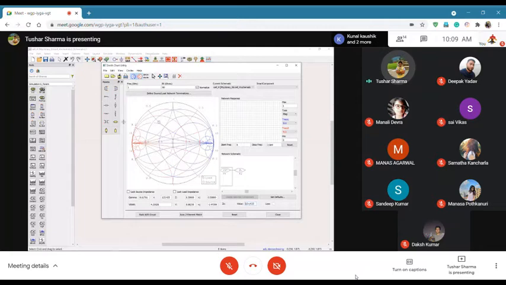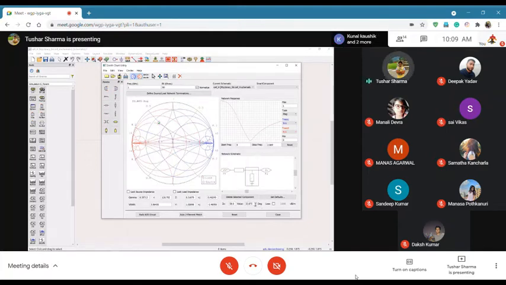So let's first see with a short stub, right? As I was saying, you technically don't need a transmission line. It's very close. Maybe a very small line is needed. So you see, this is 50 ohms, 33 degrees. And this line is 50 ohm, 1.5 degrees. So we were right.